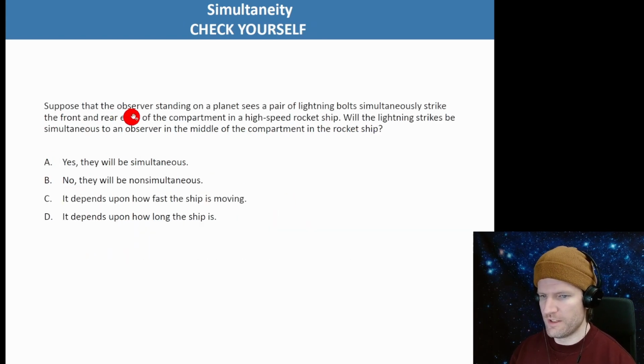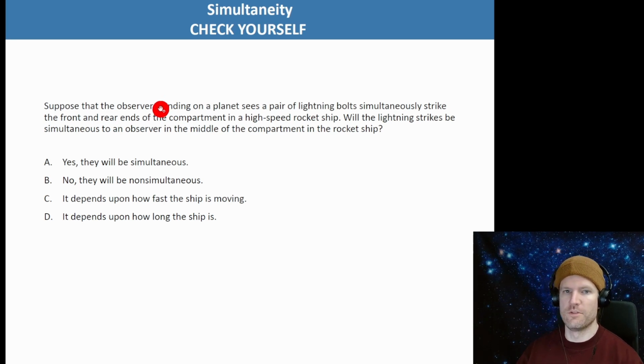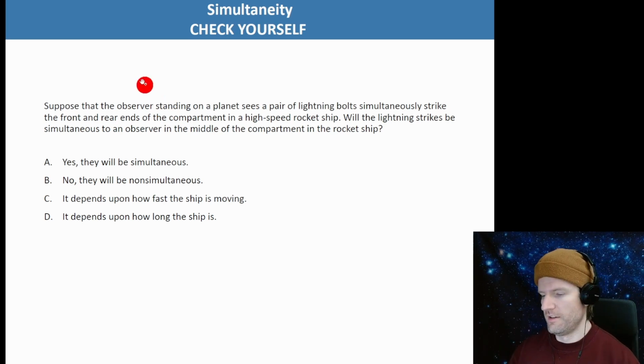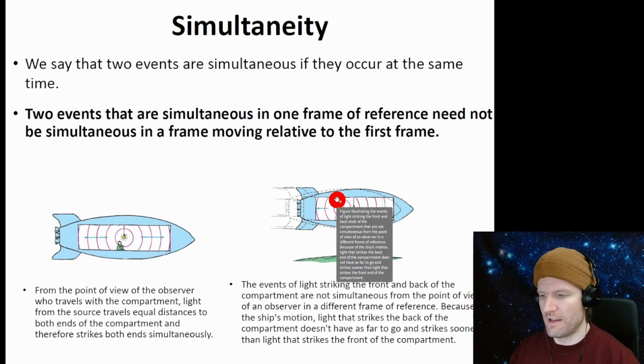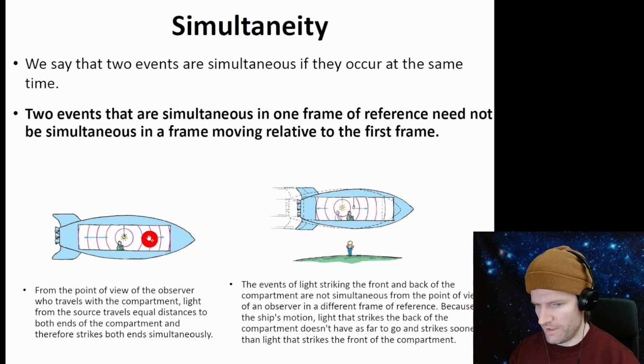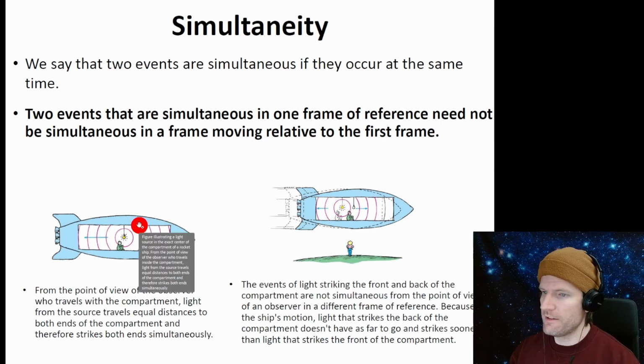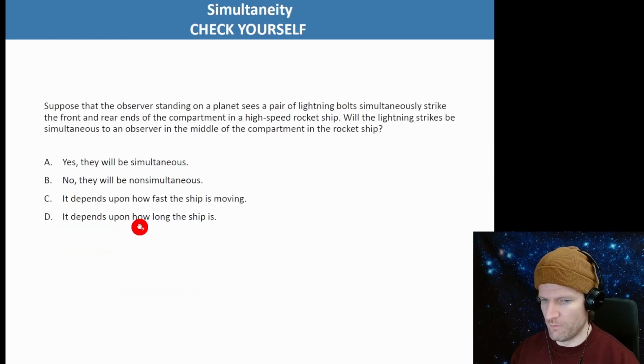Okay, suppose that the observer standing on a planet sees a pair of lightning bolts simultaneously strike the front and rear ends of the compartment in a high-speed rocket ship. Will the lightning strikes be simultaneous to an observer in the middle of the compartment in the rocket ship? So this is the situation. The observer on Earth sees two lightning strikes happen simultaneously. If we look from the rocket ship's perspective, they might not be simultaneous. In fact, they won't be.